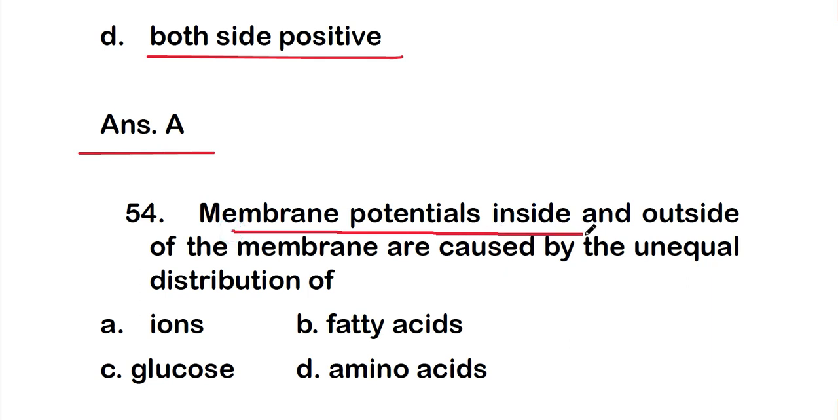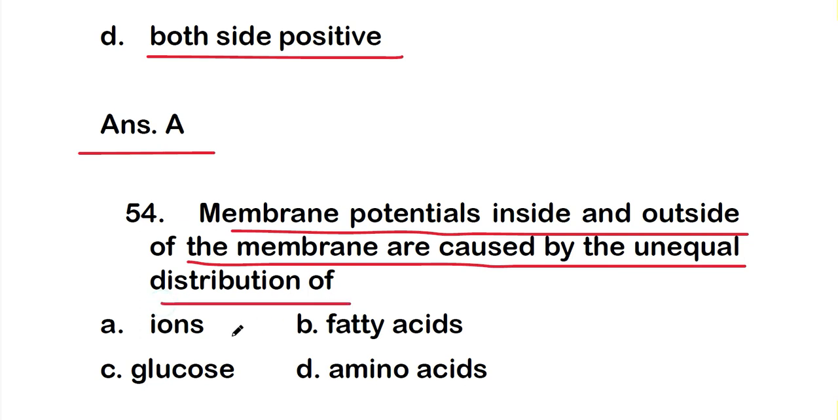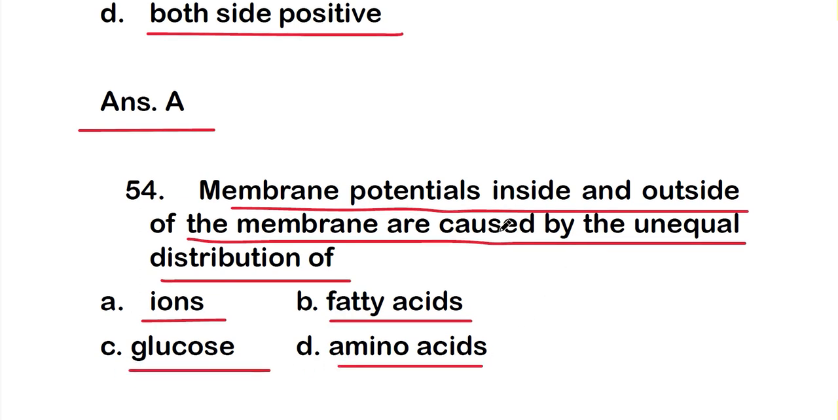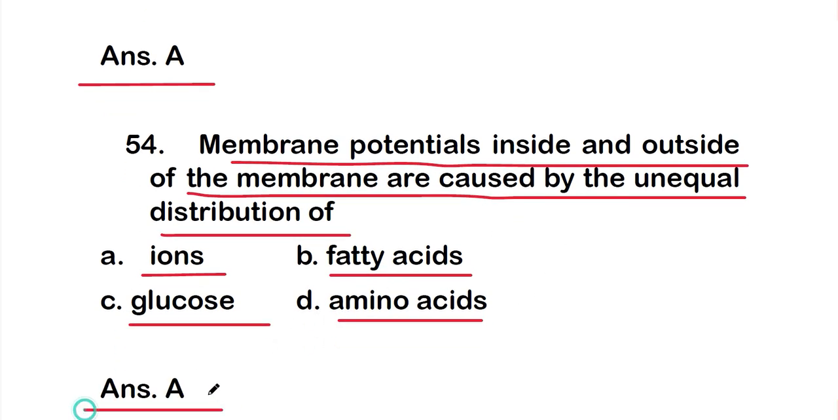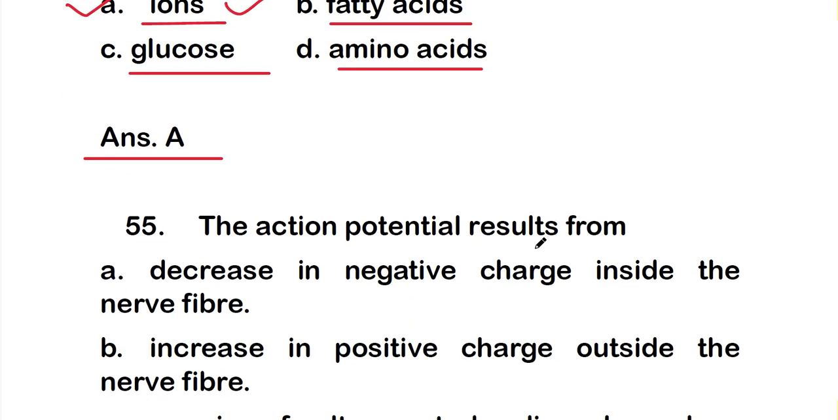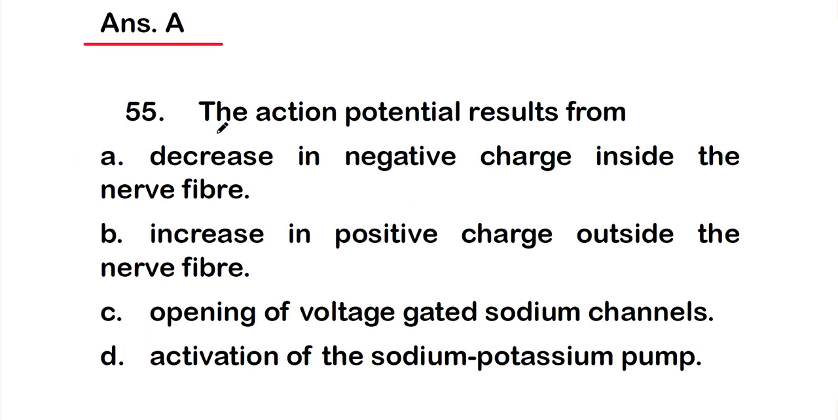So membrane potentials inside and outside of the membrane are caused by the unequal distribution of option A ions, option B fatty acids, option C glucose, and option D amino acids. So the right one is option A, that is ions. So membrane potentials inside and outside of the membrane are caused by the unequal distribution of ions. Okay, so next question is question number 55.